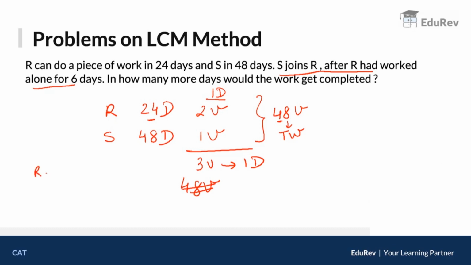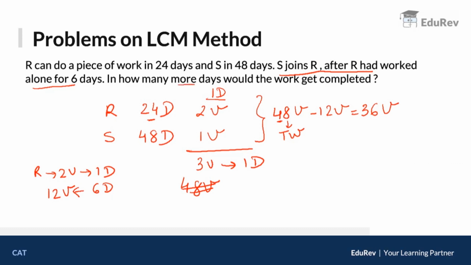Now see, R does 2 units in 1 day. So R has worked for 6 days. So can I say in 6 days R has done 12 units. So our total work was 48. Out of that, 12 units are already done by R. So the remaining units are 36 units. Now S is going to come into the picture. Now S and R are working together.